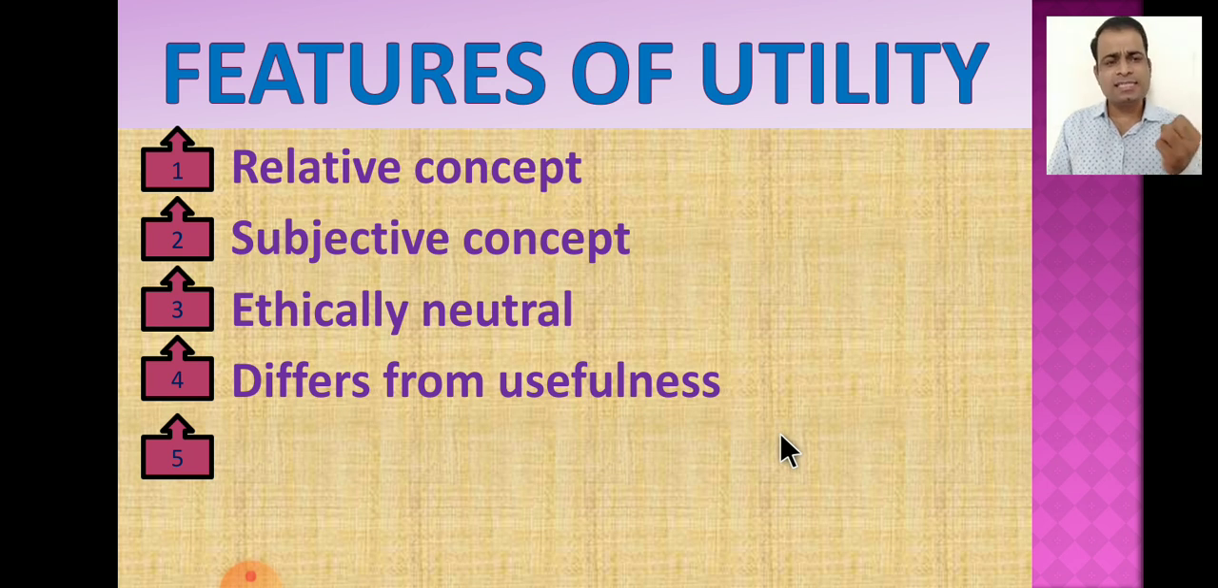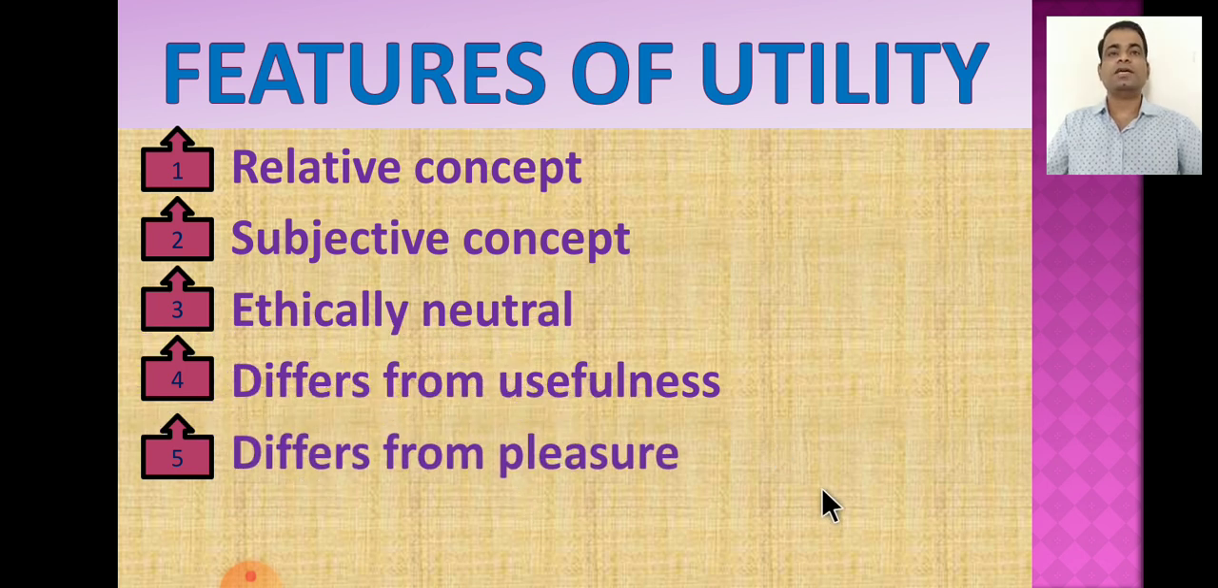As well, we may take a very easy example in our life. Cigarette. A cigarette has utility for a smoker, but it is not useful to the smoker. Therefore, there is a warning on the packet of cigarettes: cigarette smoking is injurious to health. So here it has utility, but it is not useful to the consumer, and therefore utility is different from the concept of usefulness. Then, test of utility: it differs from pleasure also.